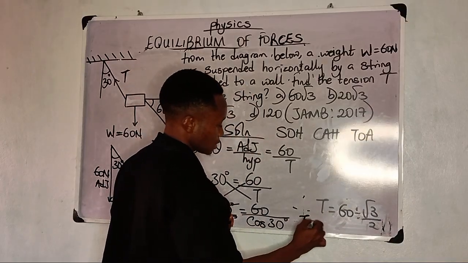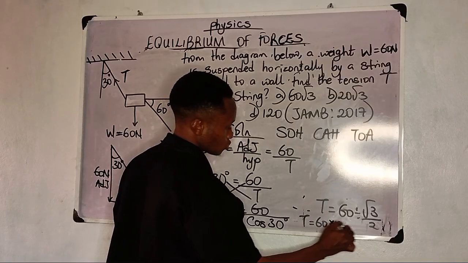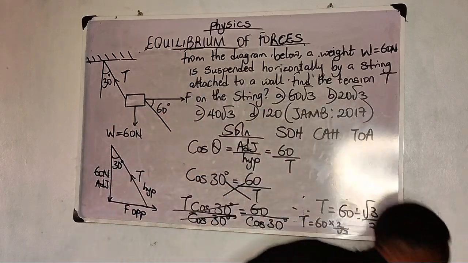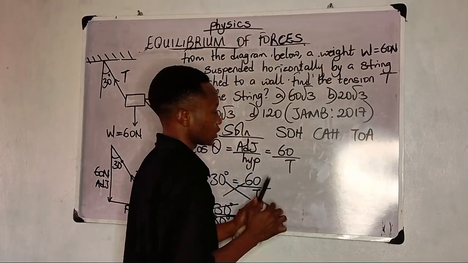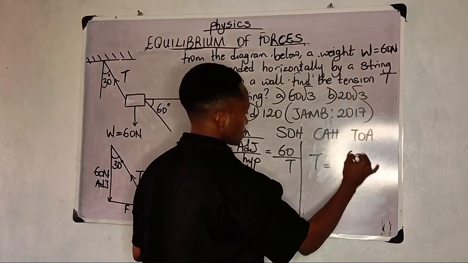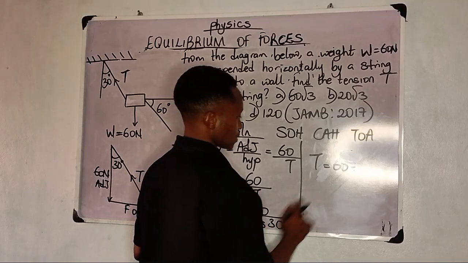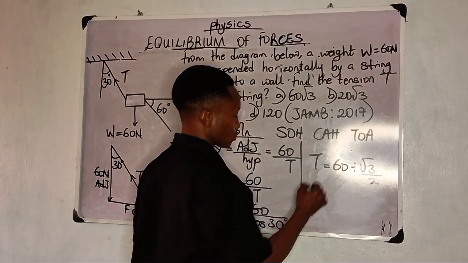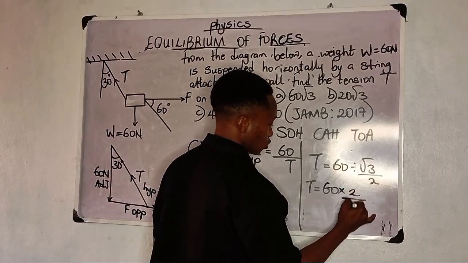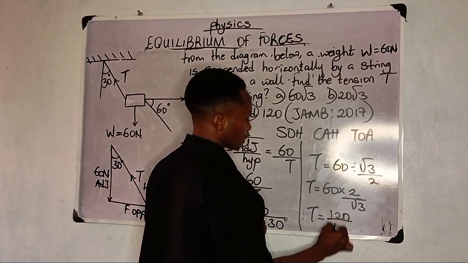So I have t is equal to 60 times 2 over root 3. I hope you know why I wrote over root 3. Okay, let me take it up a little. So here I'll have t is equal to 60 divided by cos 30, which is root 3 over 2. So I have t is equal to, can we change division to times? Yes, we can. So 60 times 2 over root 3. When you multiply, you'll be having 120 over root 3.